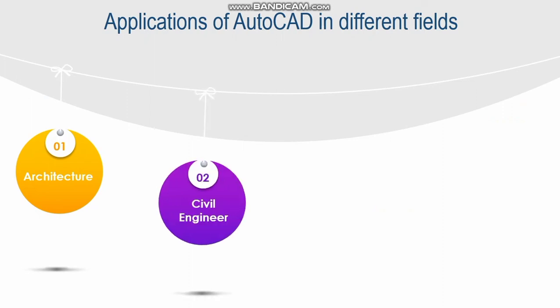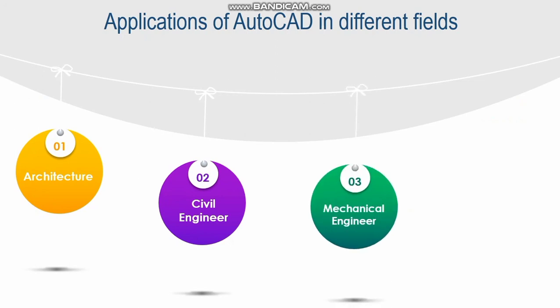applications of AutoCAD in different fields. Architects use their 2D plans to create 3D designs. And next, civil engineers use AutoCAD for base map creation. It helps to make better construction documentation. And the third one is mechanical engineers. They make different parts of automobiles and digital prototype solutions.